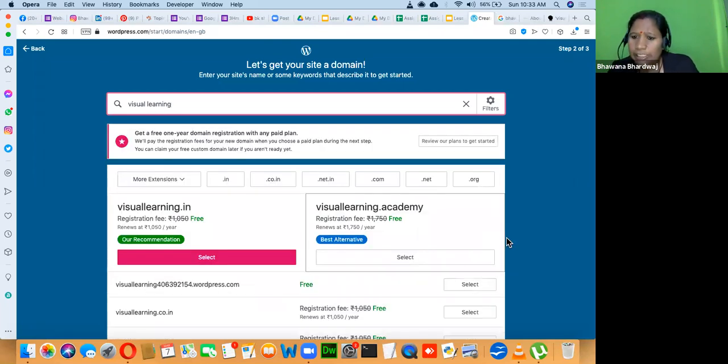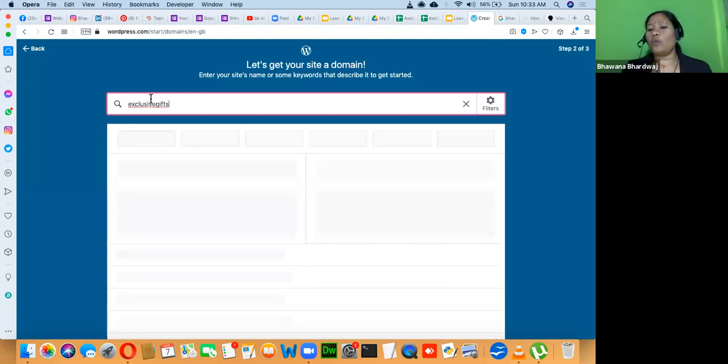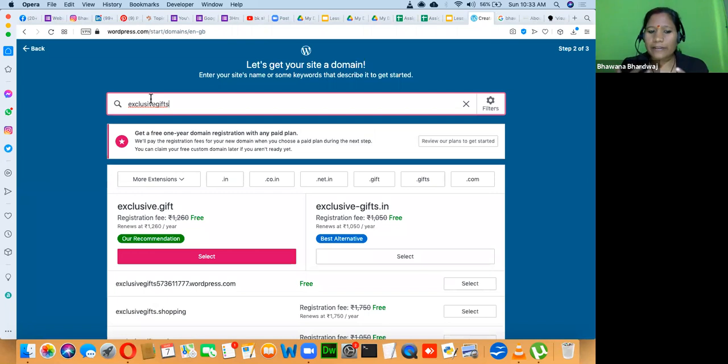Here I'm giving you two tools. See, domain buying, having a domain name is a business. People are buying domain names and reselling them at a higher cost. So whenever you go and buy a domain name, it may be possible that you will not find the domain name you want. So I'm giving you two tools. Using these tools, you can see more options related to your domain name.